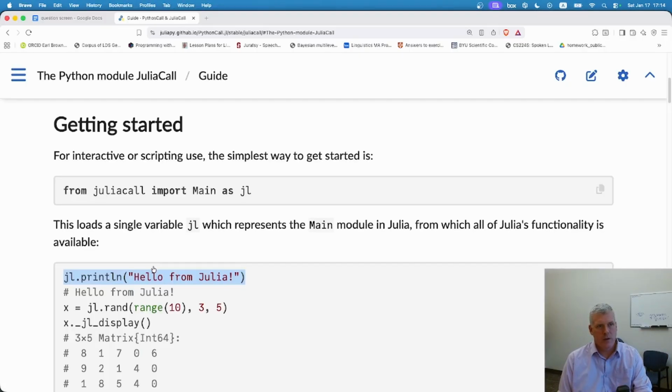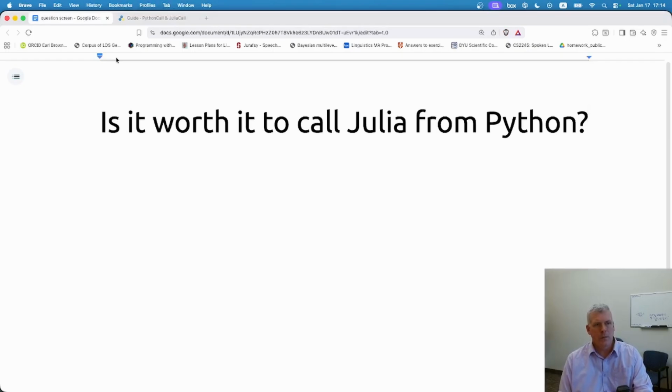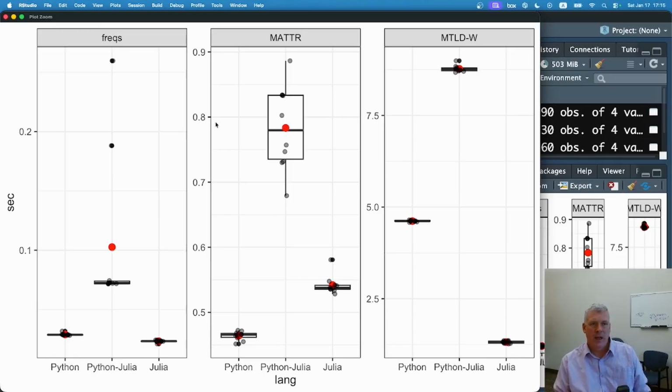So jumping back to our research question here, right? Is it worth it to call Julia from Python? In these three particular linguistic tasks, it is not. Clearly not. Much slower to ask Python to ask Julia for help. It would be better to have Python do the work or have Julia do the work. Again, depending on the task you're doing, one can be quicker than the other. We kind of had a back and forth, neck and neck race between Python and Julia here when they were working by themselves, right? But clearly, for whatever reason, it is not quicker to have Python ask Julia for help.